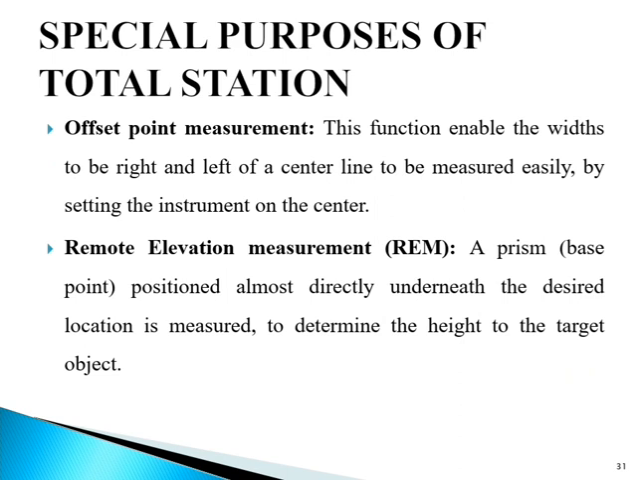Next is remote elevation measurement, or it can be denoted by capital REM. A prism, or base point, positioned almost directly underneath the desired location is measured to determine the height to the target object. This makes it easy to determine the heights of objects such as power cables, bridge suspension cables, and large construction objects.